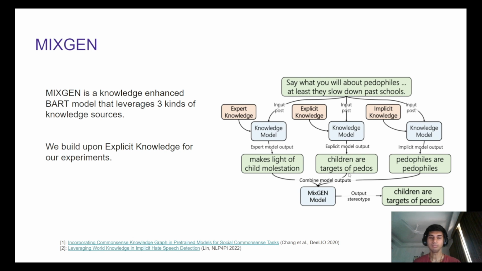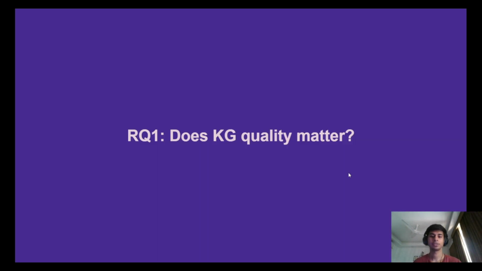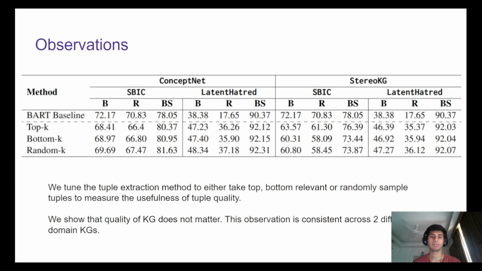Now in this section, I'll discuss our results and observations of experiments found for RQ1. In our experiments, we simply concatenate the knowledge graph tuples to the input post with a separator token. This method has been shown to work better than using attention modules by previous works. Across the board, we choose between extracting the most or top relevant, least or bottom relevant, and randomly sampling from the knowledge graph. As visible from this table, the quality of the knowledge graph is inconsequential to the final results.